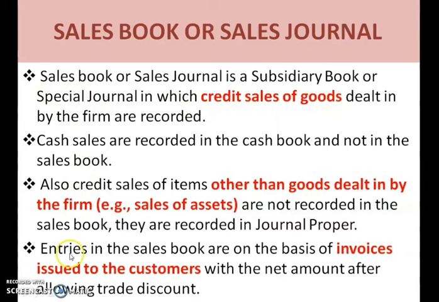Okay. Now, entries in the sales book are made on the basis of the invoice issued to the customer, with the net amount after allowing trade discounts. So children, we record the entries in the sales book on the basis of the source document, that is the invoice, which is issued to the customer. On that basis we record the entries in the sales book.